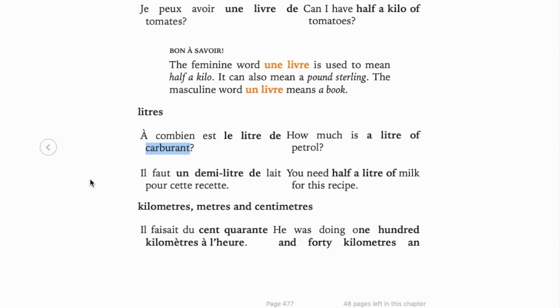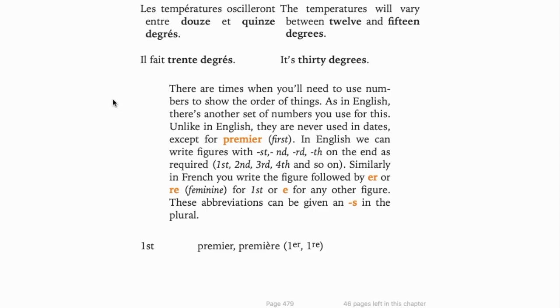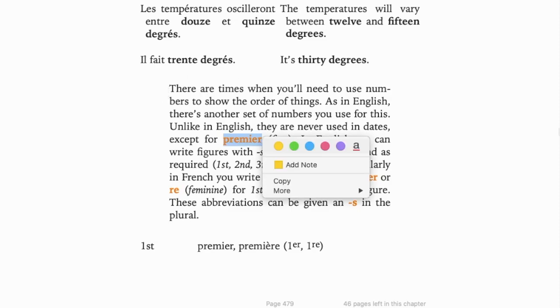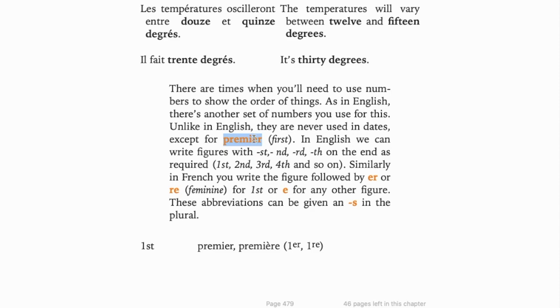Oui. Oui. Temperature, how to say temperature? Like weather, we use faire to say temperature. Il fait 30 degrés, like 30 degrees. Ordinal numbers, we learned that. Première has two versions, masculine, feminine. Premier and première. Premier, première.